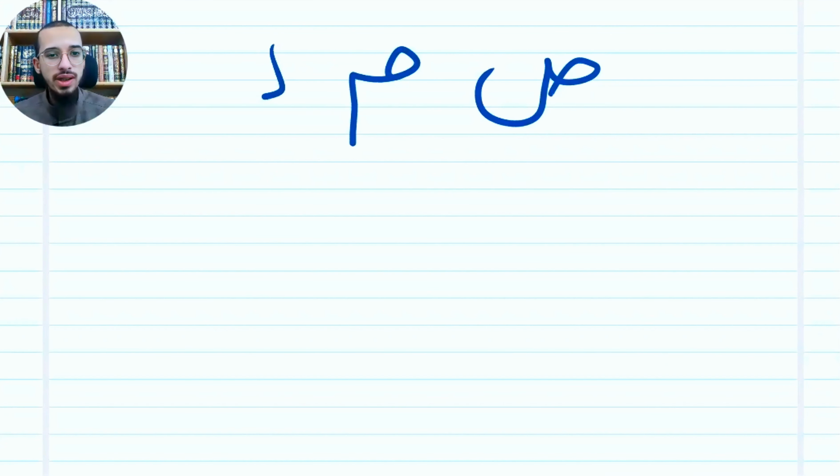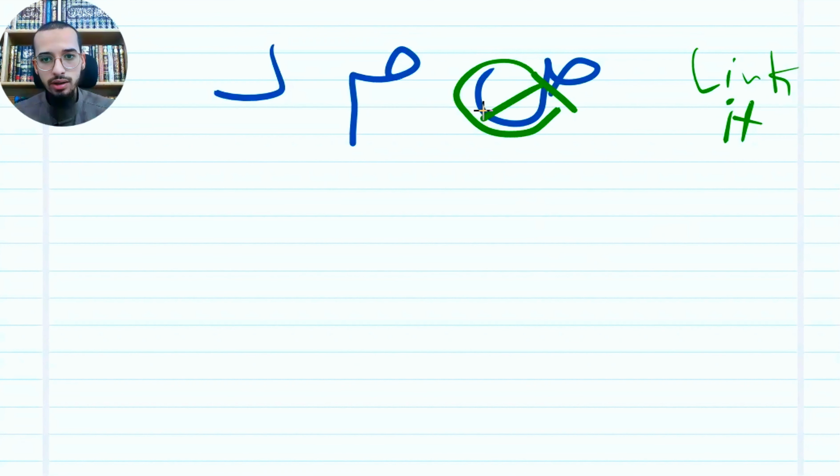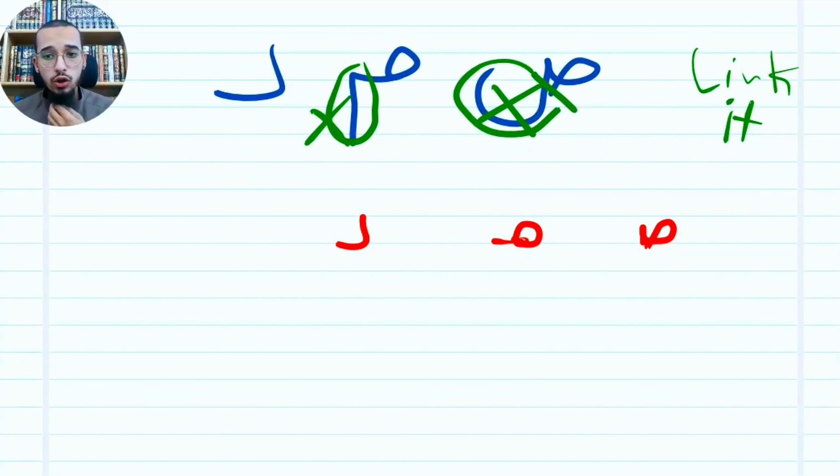For example, if I have a word, sod, mim, dal. I have 3 letters, and the question is to link it. Sod, I'm gonna cut the body. This thing, I don't need it. Mim, I'm gonna cut this. I don't need it. Dal, it's fully. Dal, ra, zay, waw, I'm not going to do anything to these letters. So sod, I need this. Mim, I need this. Dal, I need this. And I told you, you should do the linking line like that.